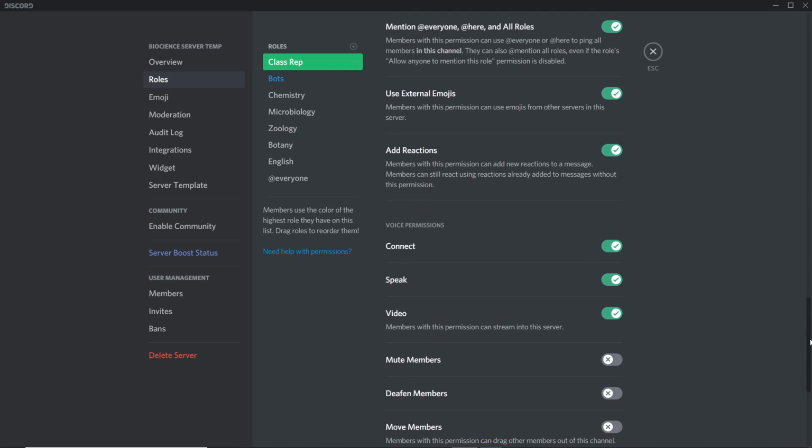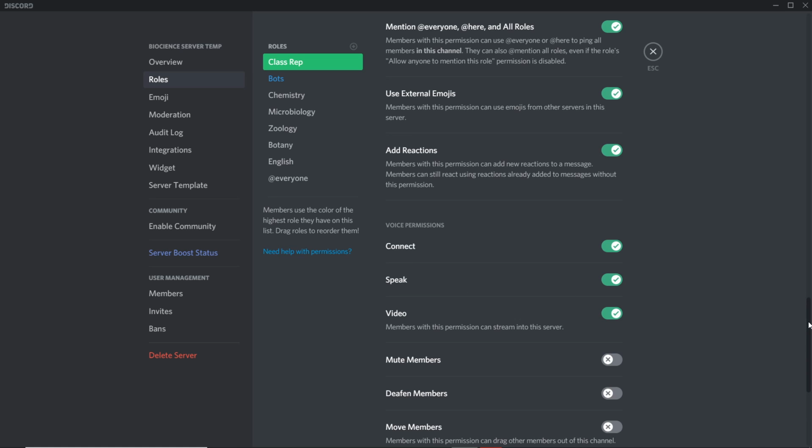Voice permissions. Connect. This dictates whether or not they'll be able to connect to a voice channel. Again, I'll teach you guys how this works. We'll get to this when we get to the bots area. I'll teach you guys how to add bots and work around with one specific bot. Speak. Whether they'll be able to speak or not.